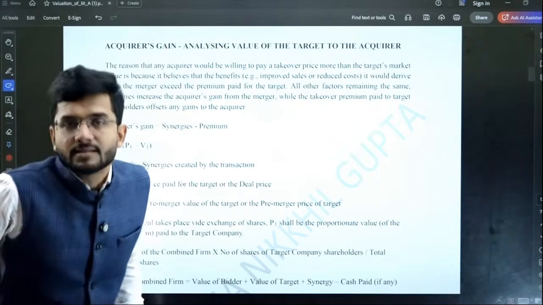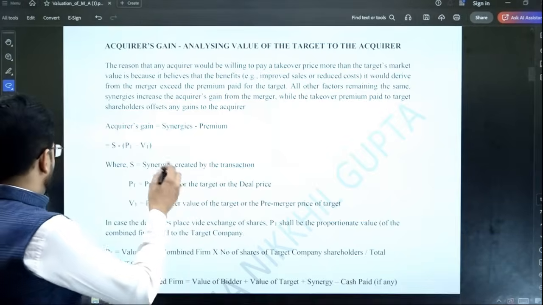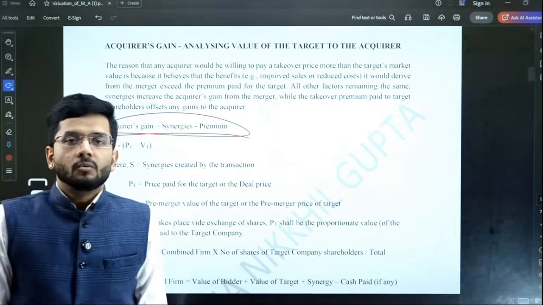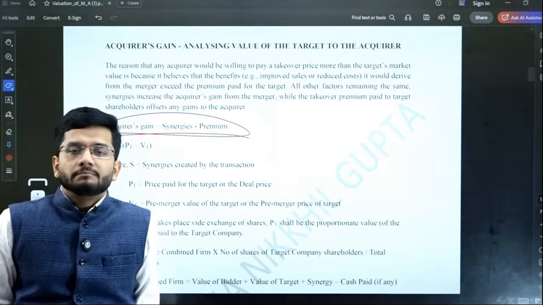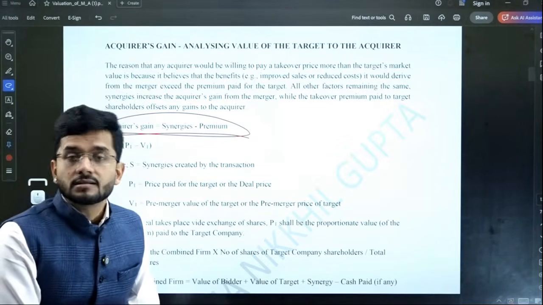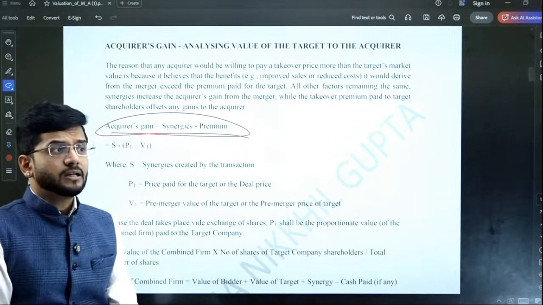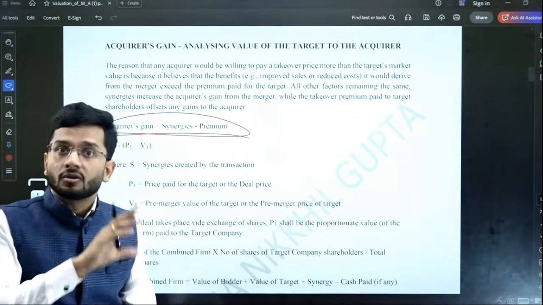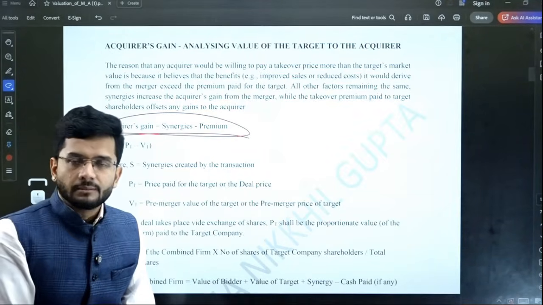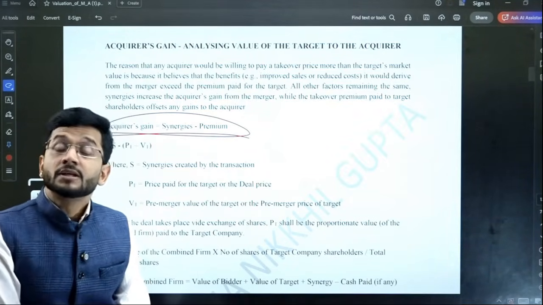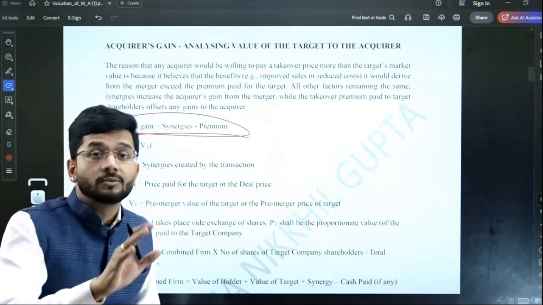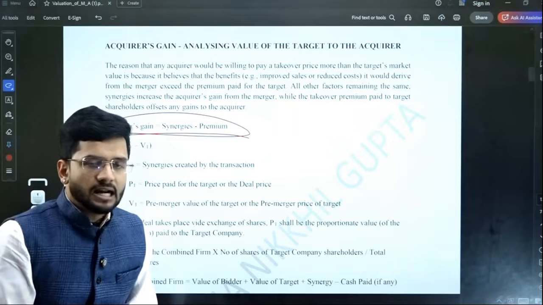Okay, next topic is acquirer's gain, and we have already discussed this in brief, guys. What is acquirer's gain? Acquirer's gain is nothing but synergy minus premium. Whatever synergy has been earned by the bidder company minus the premium that we have to share with the target company, that is the acquirer's gain. So if I were to ask you, what does the bidder company earn out of this merger deal? Obviously, it will get the target company, that's for sure. But what is the additional benefit that bidder company will earn from this merger deal? It will be the synergy benefit, minus whatever portion of synergy benefit is to be shared with the target company, that will be reduced.